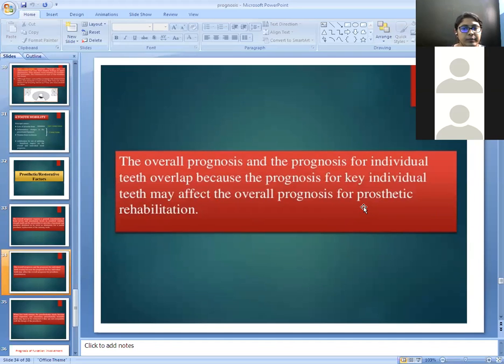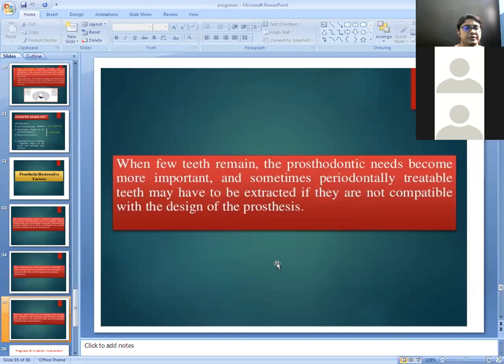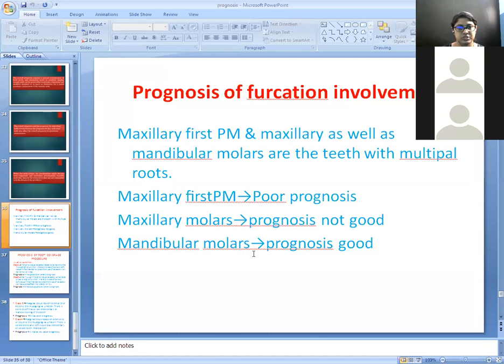The overall prognosis and individual prognosis overlap because the prognosis of the individual tooth may affect the overall prognosis for the prosthetic rehabilitation. When few teeth remain, the prosthodontic needs become more important, and sometimes periodontally treatable teeth may have to be extracted if they are not compatible with the design of the prosthesis.